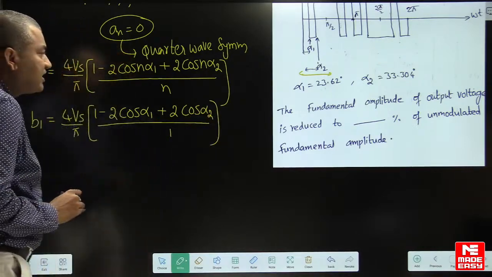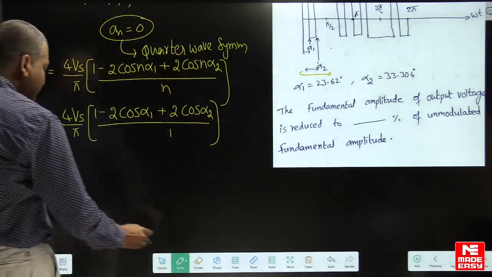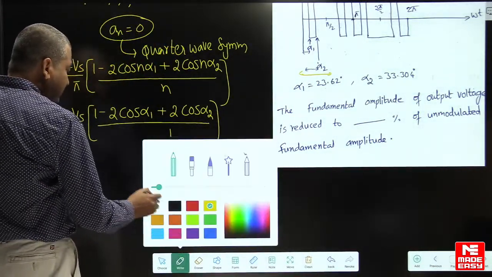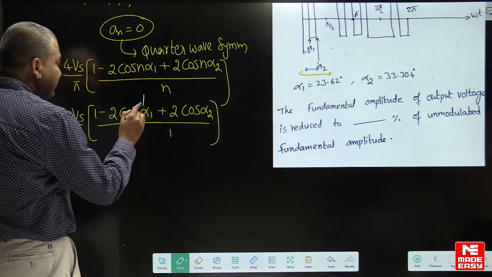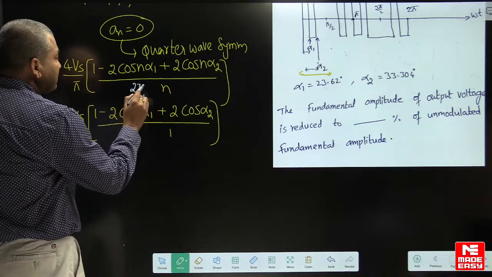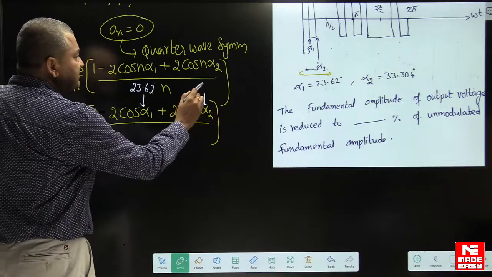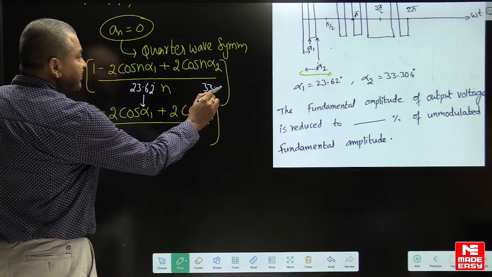Now alpha 1 and alpha 2 are already mentioned in the problem. Substitute the value of alpha 1 here: 23.62 degrees. This is a very easy question. And alpha 2 is 33.30 degrees.